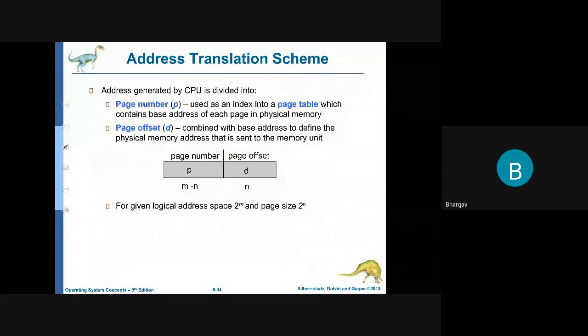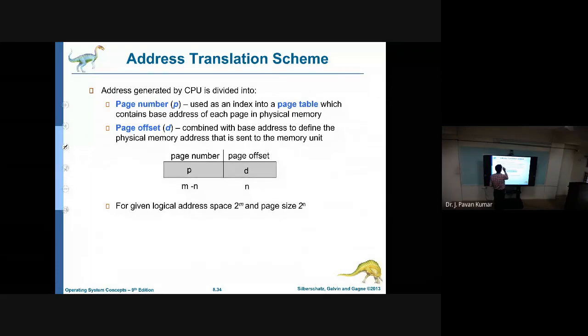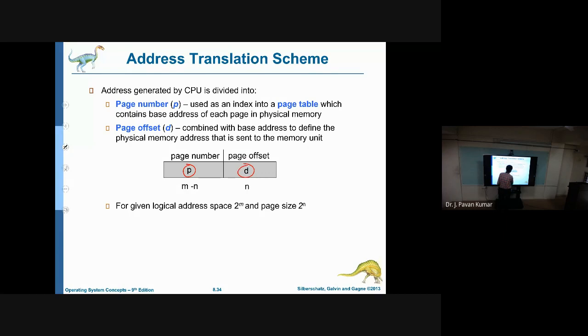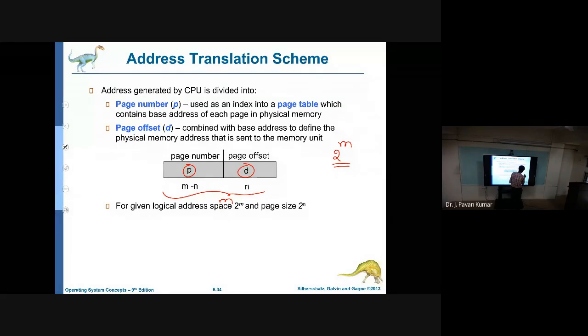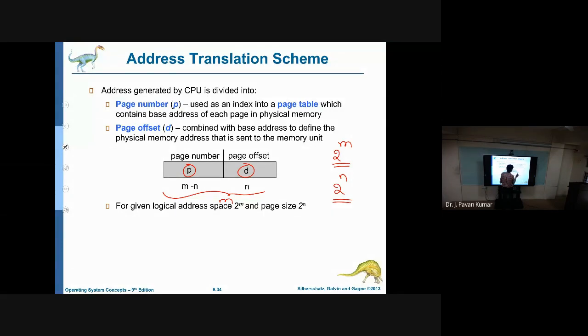Here the page number we denote with P and the page offset we denote with D. The total number of addresses in logical memory is 2 power m, so it requires a total of m bits. Next, what is the size of each page? 2 power n. So to identify one word in any page we require n bits.